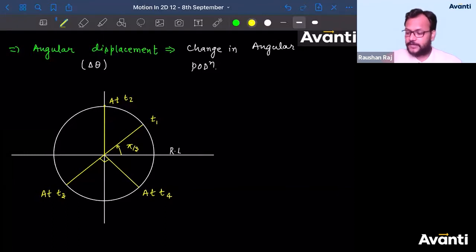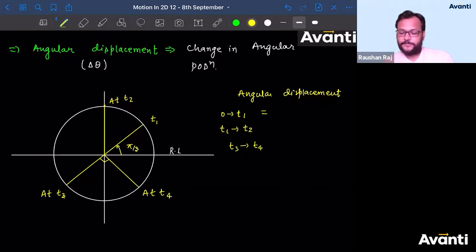You need to find angular displacement. पहला कहां 0 से लेके T1, then T1 to T2, then T3 to T4. Tell me the answer, guys. What is the angular displacement occurred between time interval 0 to T1? Tell me, guys, what is the answer?